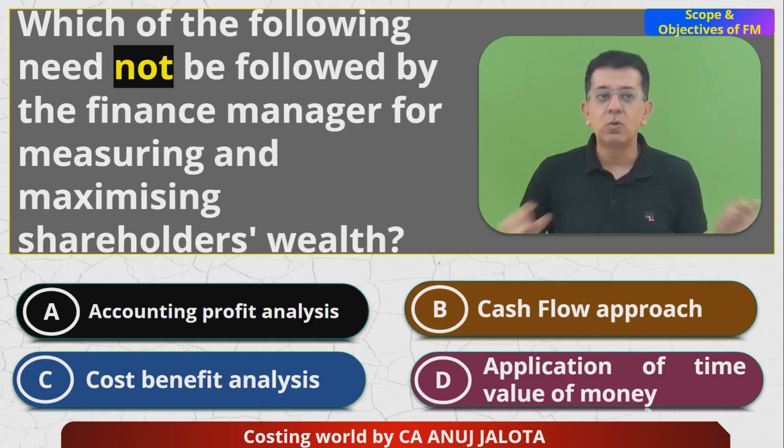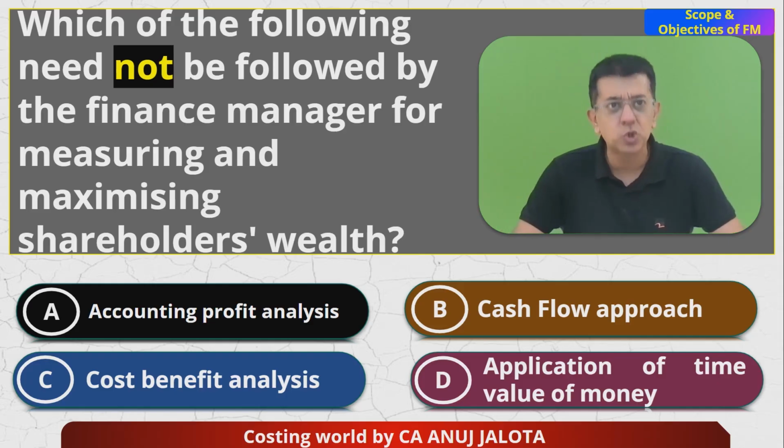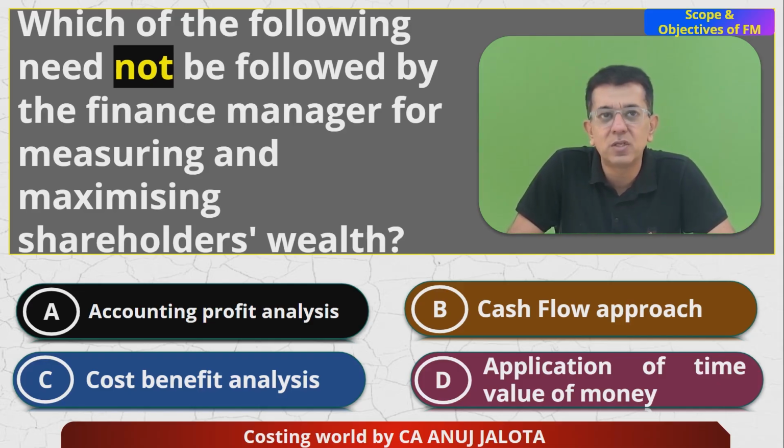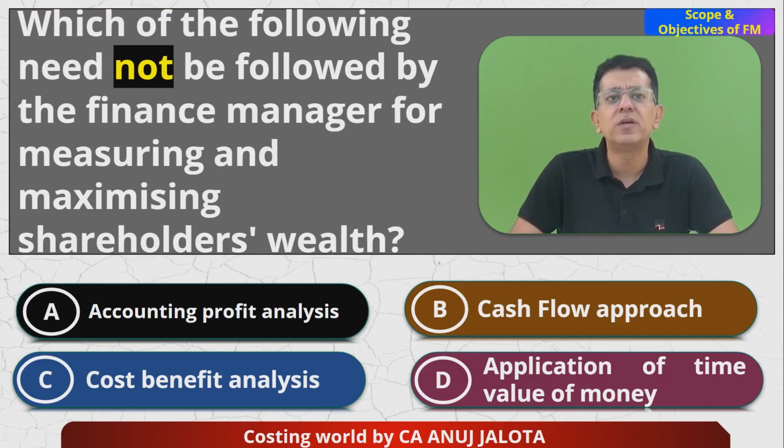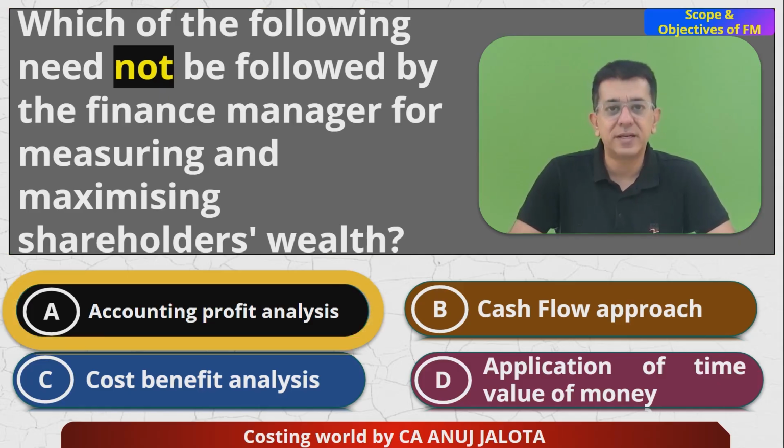So out of the four options, A should not be followed by the finance manager for maximizing shareholders' wealth. So the answer should be A over here. Yeah, that is the correct answer.